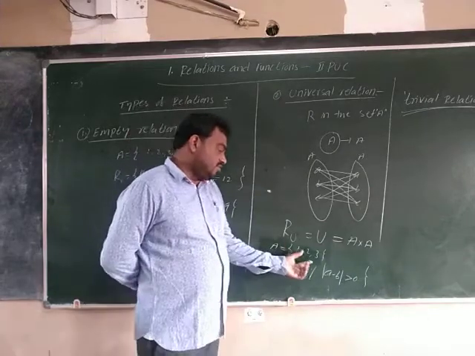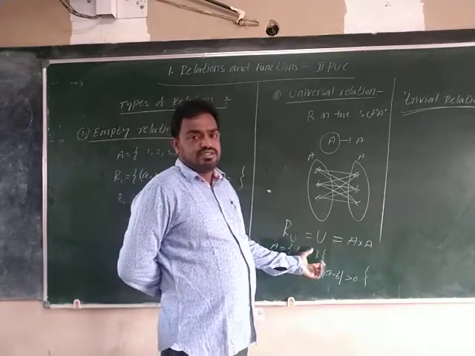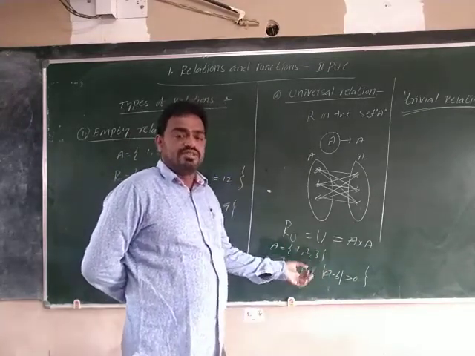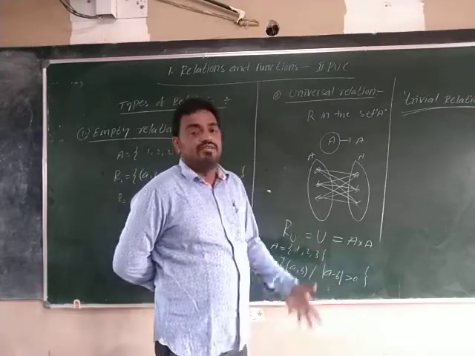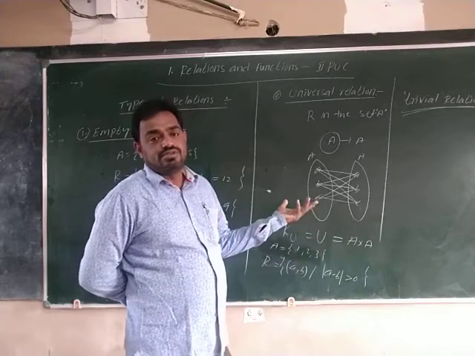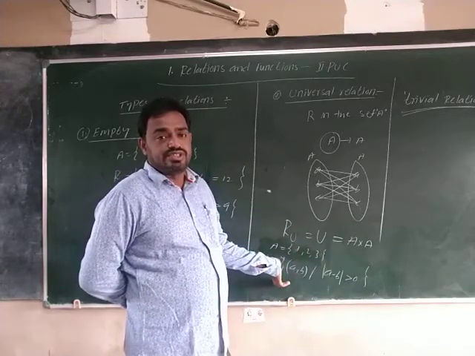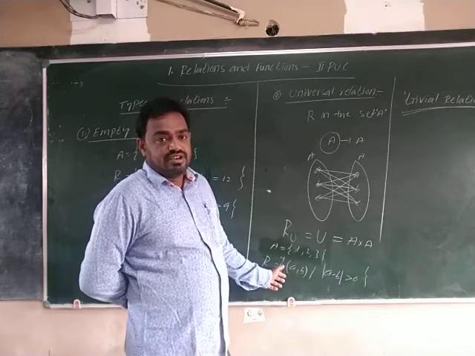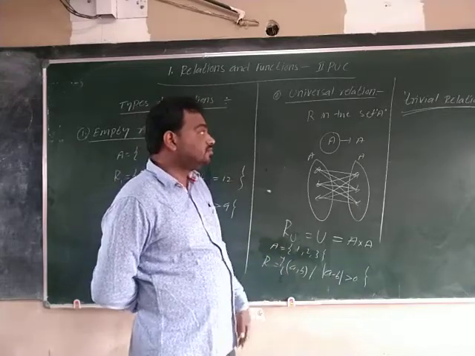You take any two elements, you take the difference, and the modulus of the difference is always greater than or equal to 0. So all pairs are possible. So this is the universal relation.